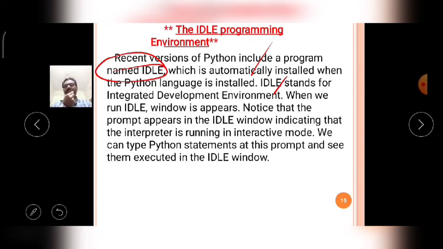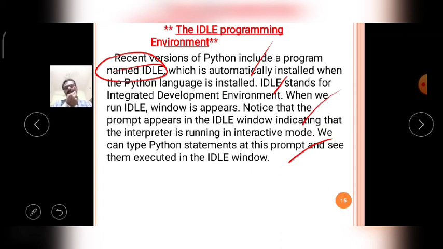When we run IDLE, a window appears. Notice that the prompt appears in the IDLE window, indicating that the interpreter is running in the interactive mode. We can type Python statements at this prompt and see them executed in the IDLE window.